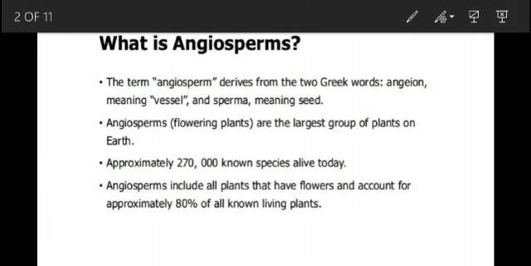Angiosperms are flowering plants, the largest group of plants on earth. Approximately 270,000 known species are alive today. Angiosperms include all plants that have flowers and account for approximately 80% of all known living plants. Angiosperms are the flower-bearing and seed-bearing plants. Mainly in angiosperms, seeds are enclosed in the ovary or fruit.